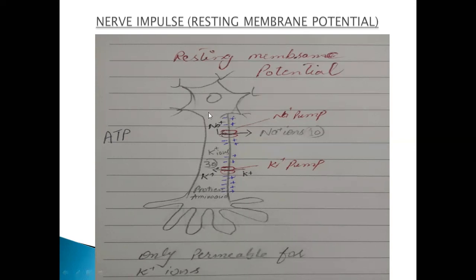What is that phenomena which occurs during the resting membrane potential? We are supposed to see that phenomena. What happened actually in resting membrane potential? When you are in rest condition, there are certain changes needed to take place for this resting membrane potential. What are those certain changes? Let's see those changes. Okay, first of all, you must know about the ions. These are the sodium ions, and here are the potassium ions, right? These are the sodium ions, and these are the potassium ions.